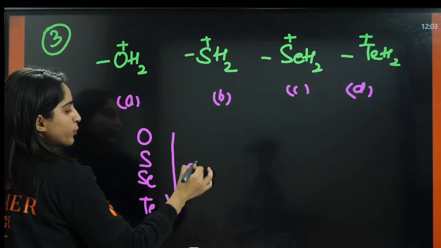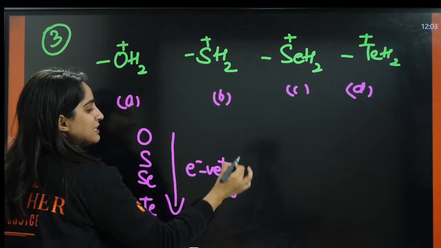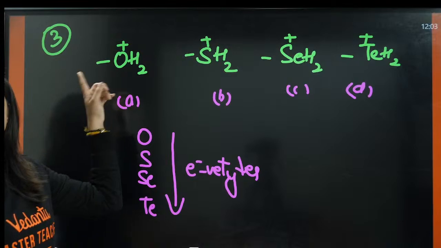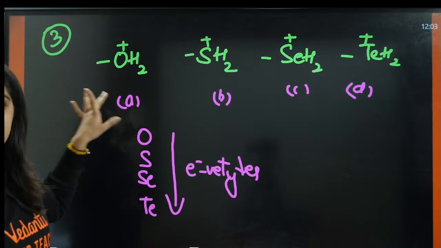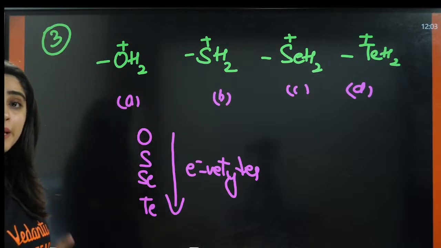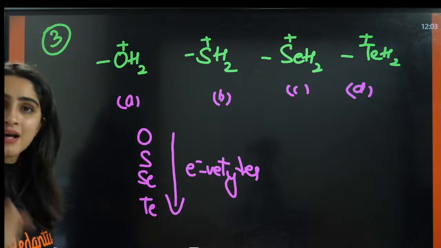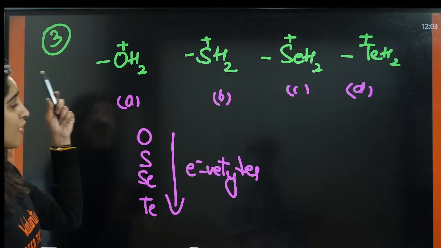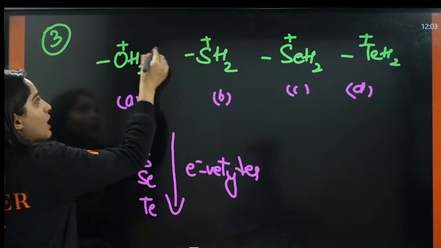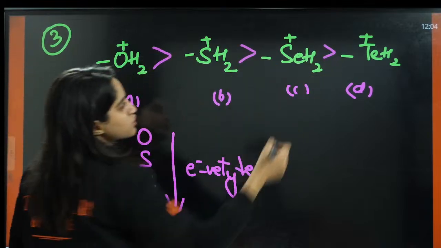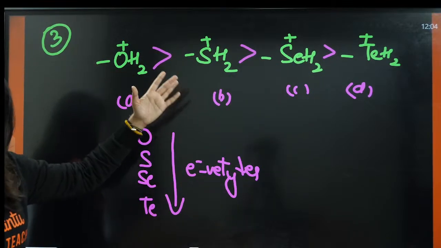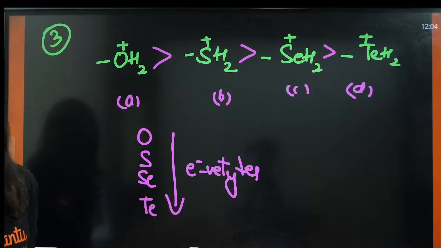Now, down the group electronegativity decreases. This means oxygen is the most electronegative. Most electronegative means it will be able to pull electrons with maximum efficiency. That means it will have maximum minus I effect. So the answer will be this. Is this clear to everyone here? Yeah, O, S, Se, Te.